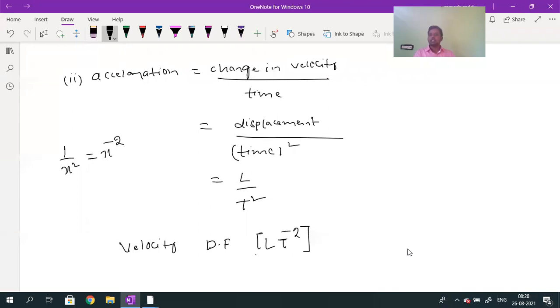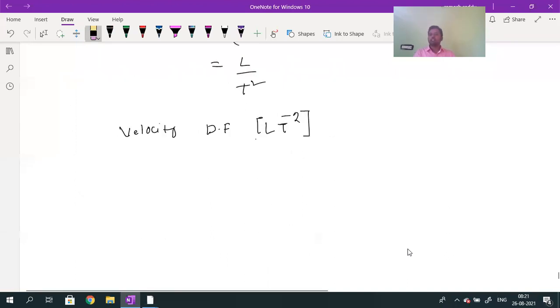That is why it is minus 2. Now understood? So the dimensional formula is L into T power minus 2. We can also write it as M power 0, L power 1, T power minus 2.